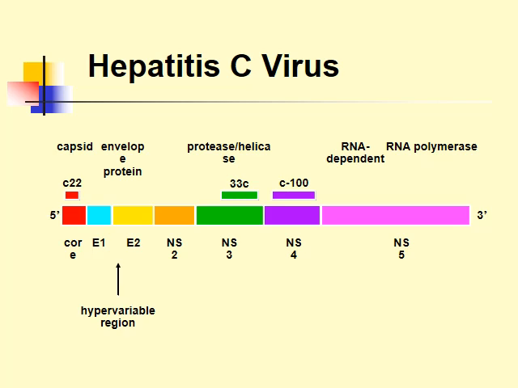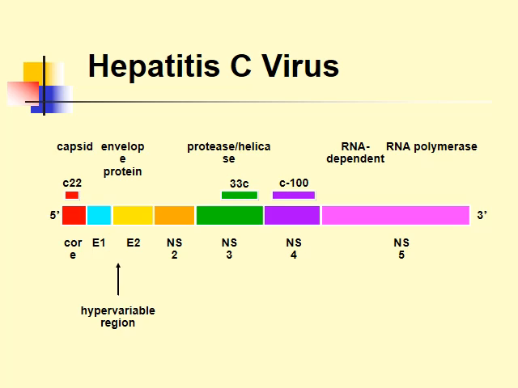It is a positive sense genome, beginning with 5' and ending with 3', with different genes represented on this RNA genome in different colors. The genes near the 5' end are the structural genes, and the genes toward the 3' end are the non-structural proteins, the enzymes involved in replication.